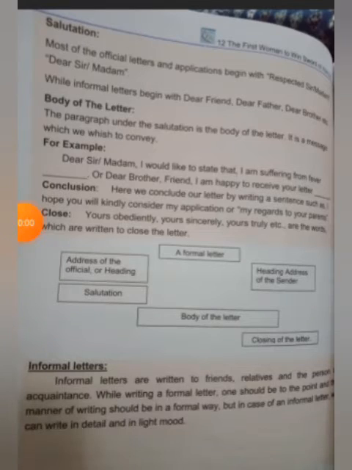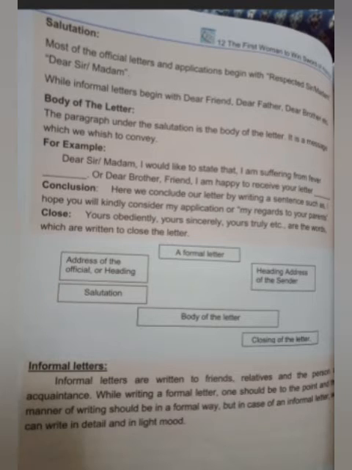Okay, the next step is salutation. Now, what is salutation? Whenever you address someone by saying respected sir or respected madam, you use such kind of salutation in formal letters. But in informal letters, when you are writing your letter to someone dear or near one, you write like this: dear friend, dear father, dear mother, dear brother, etc.